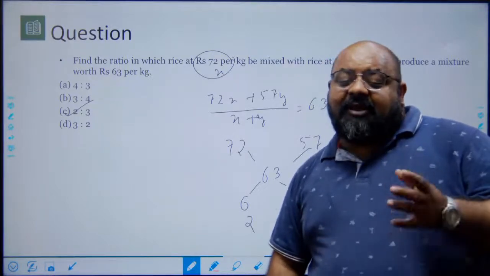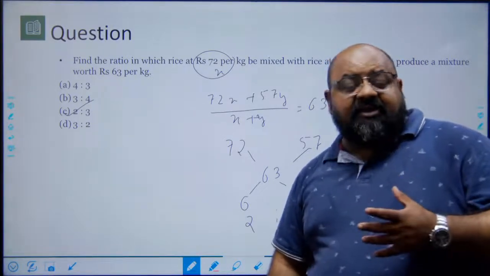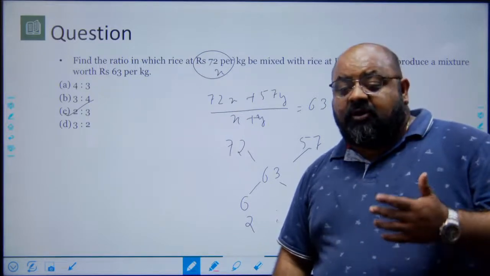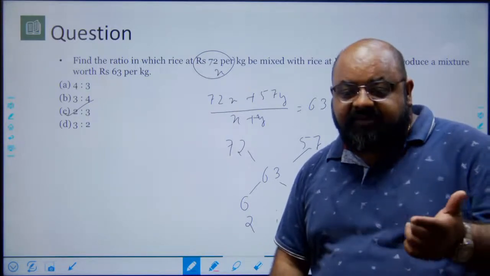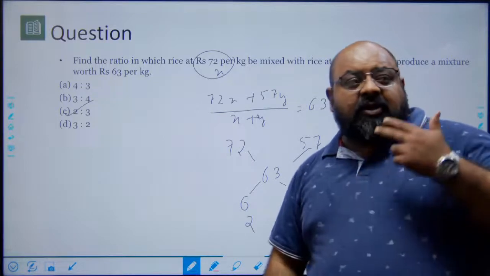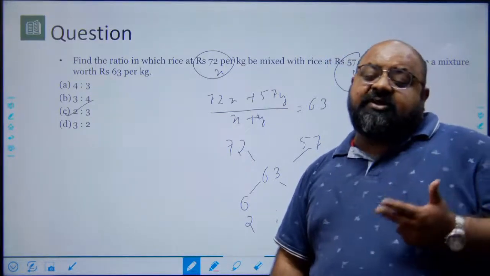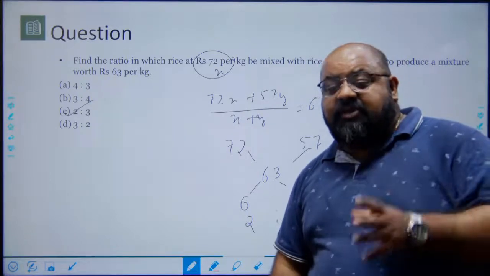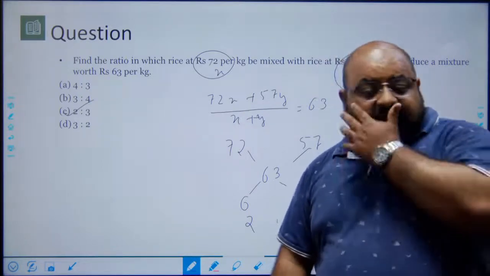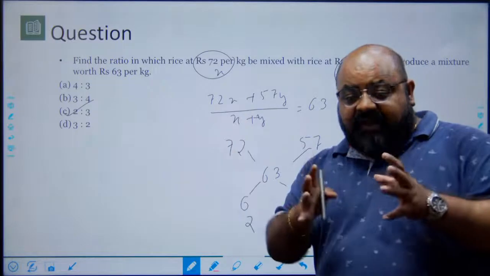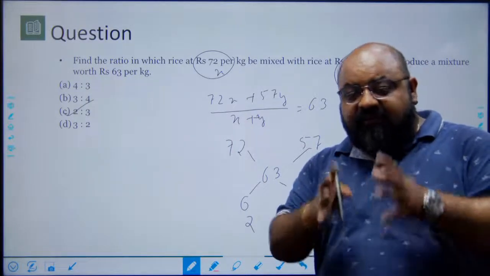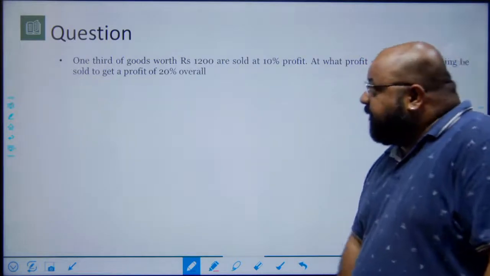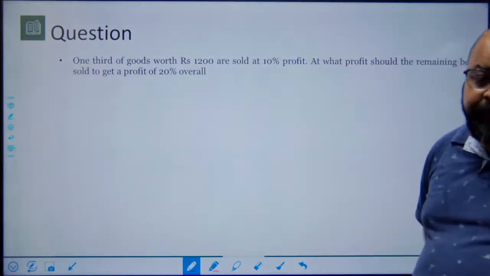What is interesting about alligation is, it finds application in a lot of different areas. For example, in questions based on time, speed, distance, in questions based on simple interest, compound interest, questions based on profit and loss. There are a lot of areas where alligation can be used to find the answer, because anywhere where two different kinds of things are mixed to get a central sort of a value, alligation will become useful. For example, look at this question.